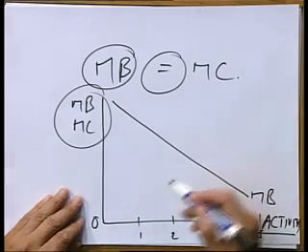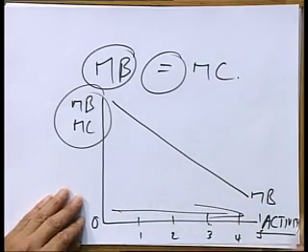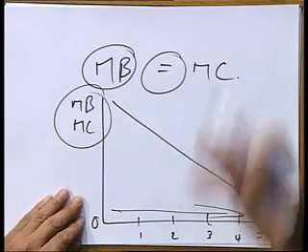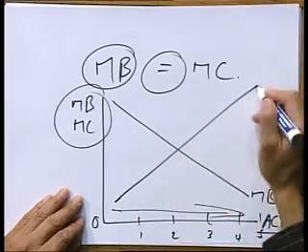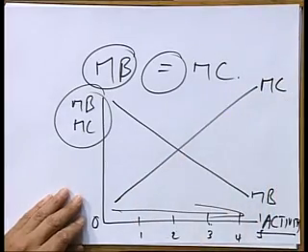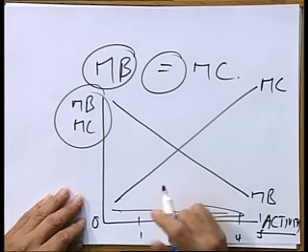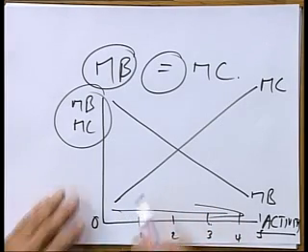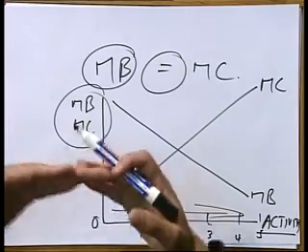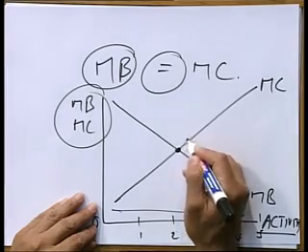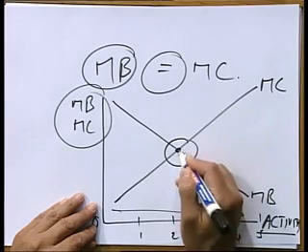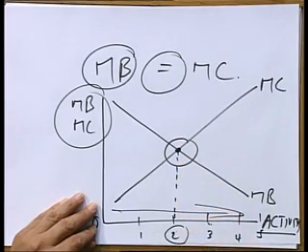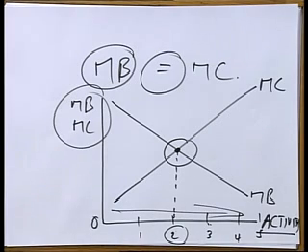Now, the marginal benefit curve has got a downward slope, and the reason for that is as you study more, as your hours of studying increases, the marginal benefits decreases. And then the marginal cost curve has got an upward slope, MC. Why? Simply because as you study more, the additional cost of studying increases. So where the two are equal, that is the point of efficiency. In this example, when you study 2 hours, that is where you reach a point of efficiency, where the marginal benefits is equal to the marginal cost.